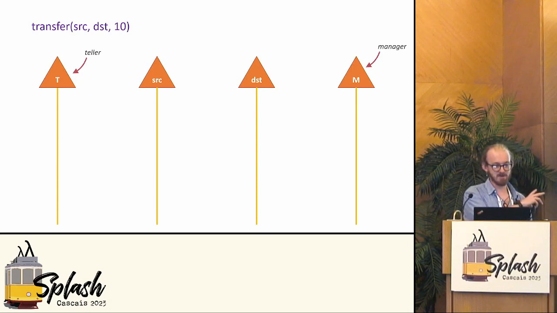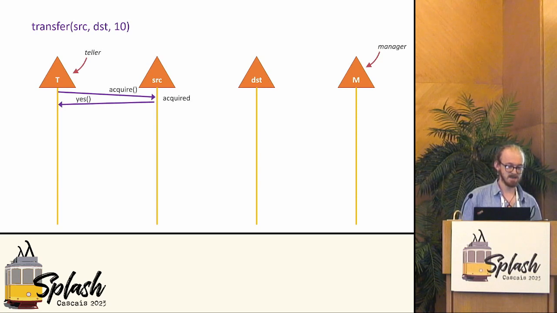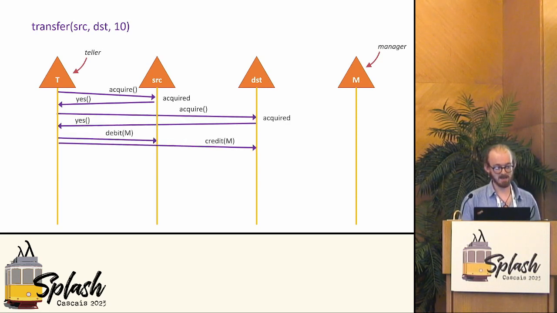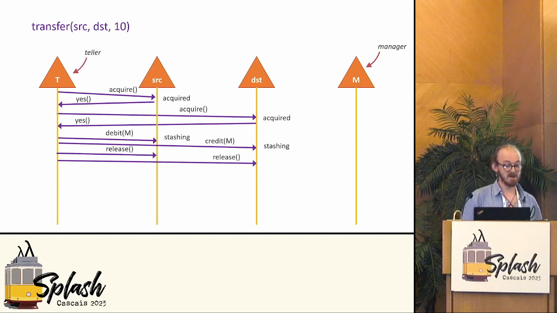So here we're doing the transfer. We have 4 actors: the teller, the source, the dest, and the manager. The teller tells the source it wants to acquire it. The source says it's acquired. It tells the teller it's been acquired. The teller repeats that with dest. The teller sends a debit and a credit message to each of the actors, telling the manager that's going to coordinate the transfer. Those 2 actors tell it it's now going to stash and it's not going to enter any other transaction. The teller can now release those and start so they can take more messages.